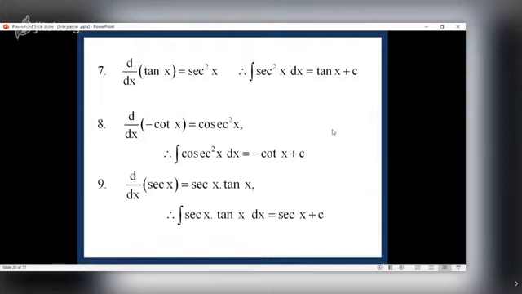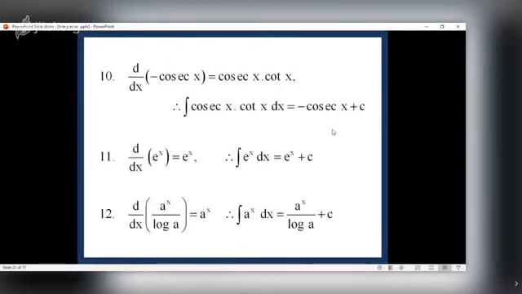The derivative of sec x is sec x tan x. So what is the integral of sec x tan x? See, I will not say again with respect to x. So when I say the integral of sec x tan x, by that I mean the integral of sec x tan x with respect to x. Again, when we mention a standard result, it is not necessary to say plus c every time. But when you write the final answer, you should say plus c. So what is the integral of sec x tan x? It is sec x.